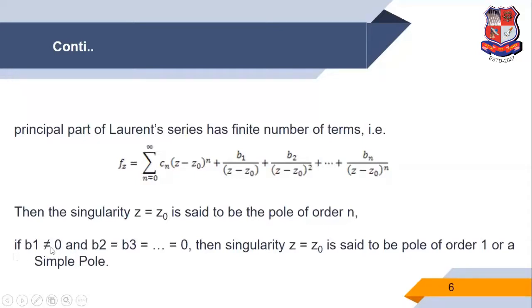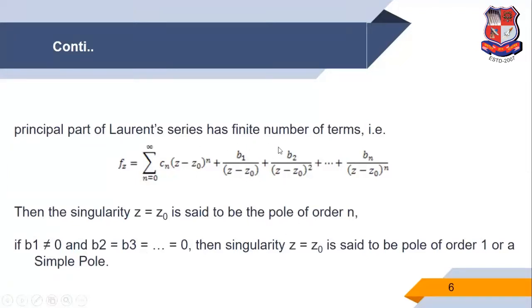So, if b1 is not equal to 0, again I repeat, and b2, b3 and so on all are 0, so only one term, b1 upon z minus z0, where the power of z minus z0 is 1. Therefore, we can say z is equal to z0 is a pole of order 1. And this is called a simple pole.